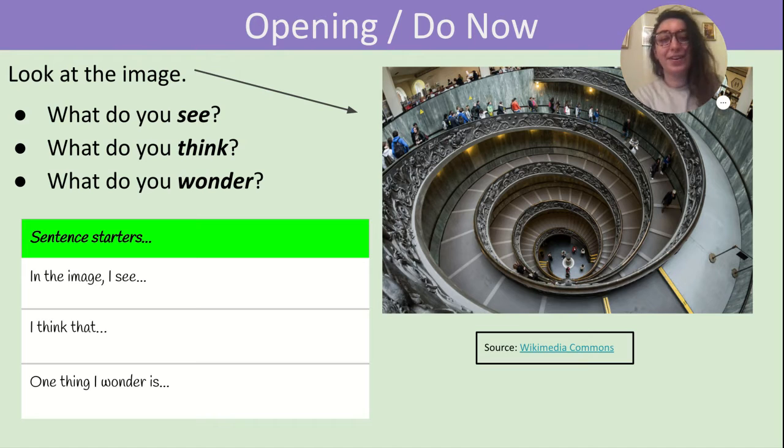So first things first, our opening do now. We have this picture over here, and we're going to write down what we see, what we think, and what we wonder. After that, we will discuss our answers with our class. So please go ahead, fill out those sentences for what you see, what you think, and what you wonder. Be ready to discuss with your class. Come back when you're done with that. Pause the video now.